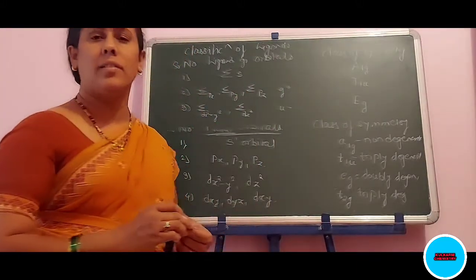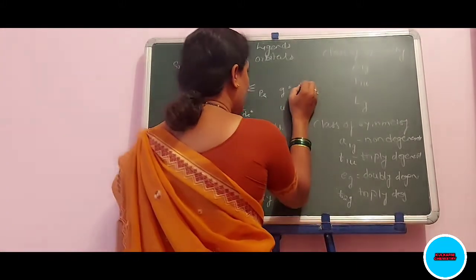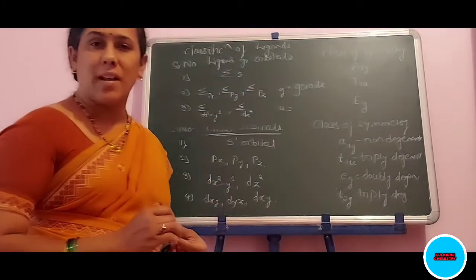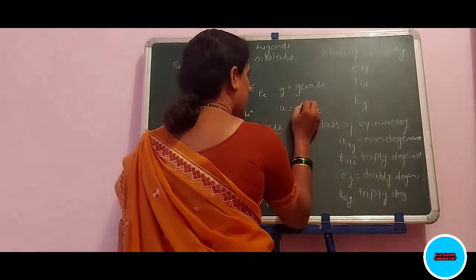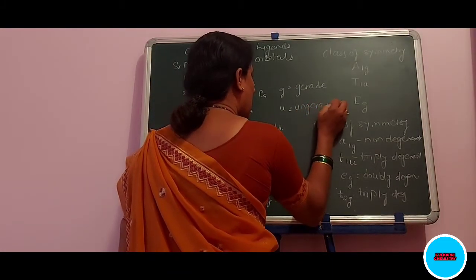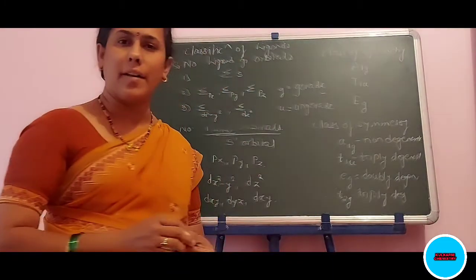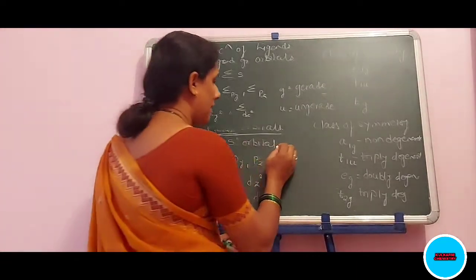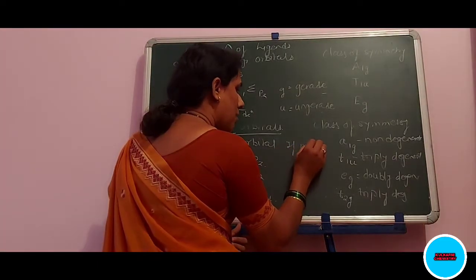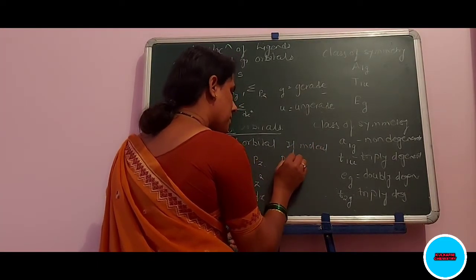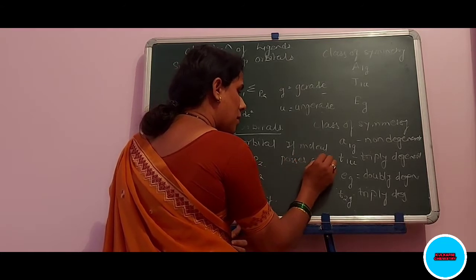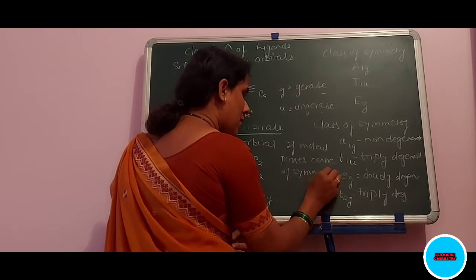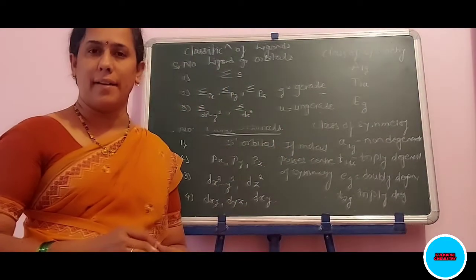According to group theory, the suffix G stands for gerade and U stands for ungerade. What is the meaning of gerade and ungerade? According to group theory, if the molecule possesses a center of symmetry, it is called gerade.